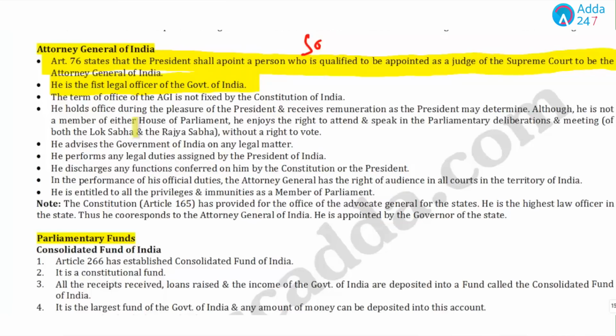The tenure of the AGI is not fixed by the Constitution. He holds office during the pleasure of the President. He advises the government on legal matters, performs legal duties, and can also participate in Parliament sessions but has no right to vote as he is not a member of that house.